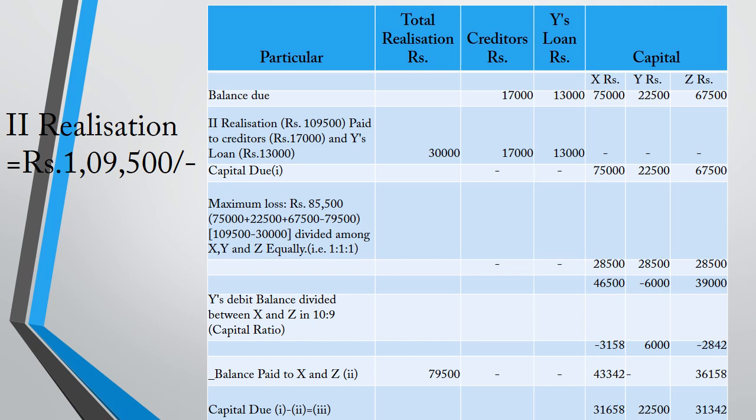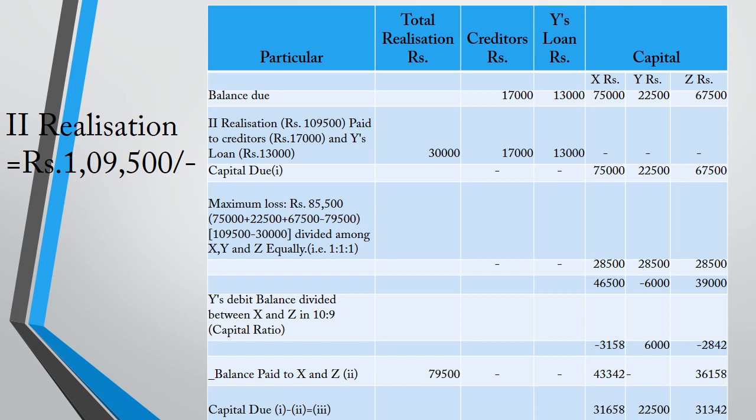For this problem, the profit sharing ratio is not given, so we share equally among all the partners. So the amount is 28,500 for each: X 28,500, Y 28,500 and Z 28,500. Then we deduct the maximum loss from the capital due. For X, 75,000 minus 28,500 is 46,500. Y's capital is 22,500 but the loss is 28,500, which is 6,000 more, so it shows negative. The negative value shows deficiency.